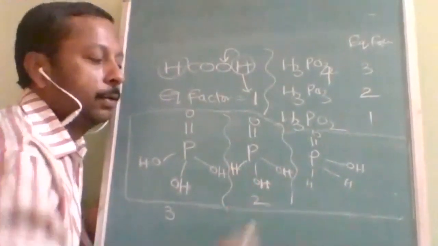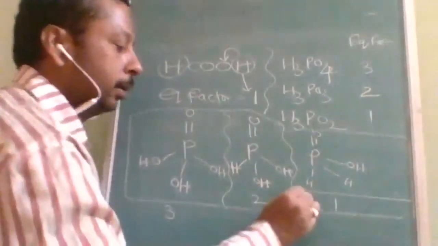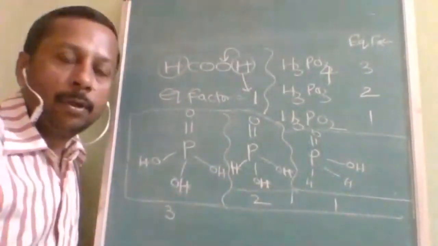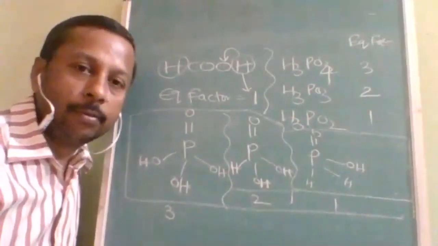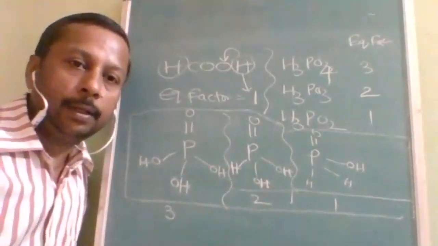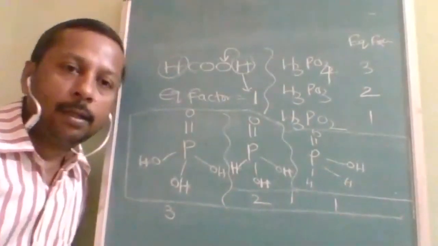So equivalent factor is 2. And here equivalent factor is 1. So the equivalent factor is the number of hydrogens directly connected to oxygen. But this rule is applicable for oxo acids only.